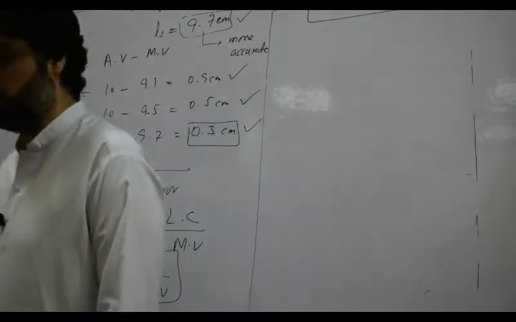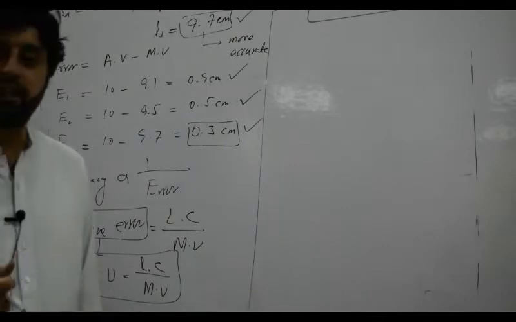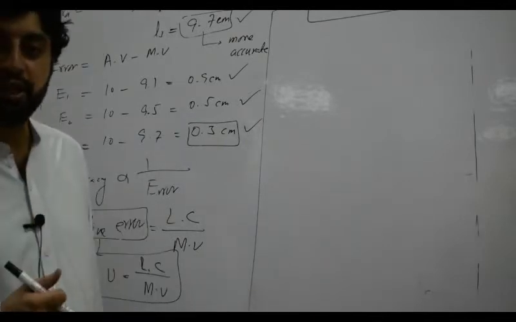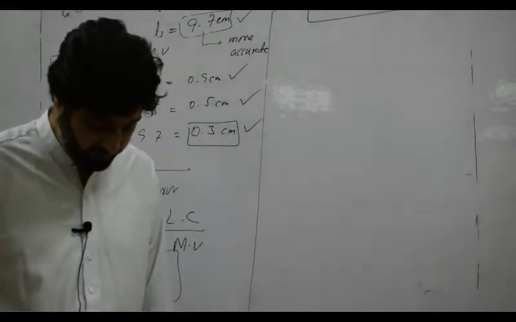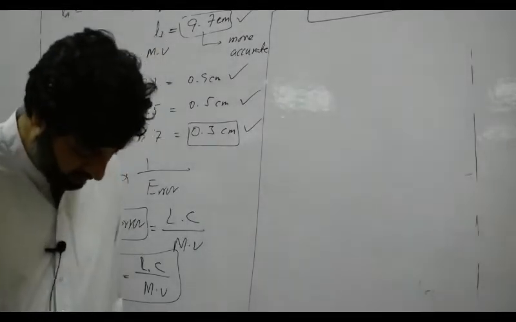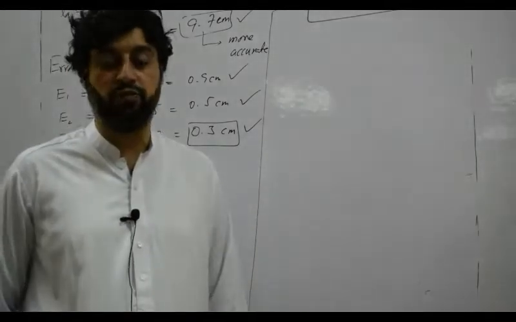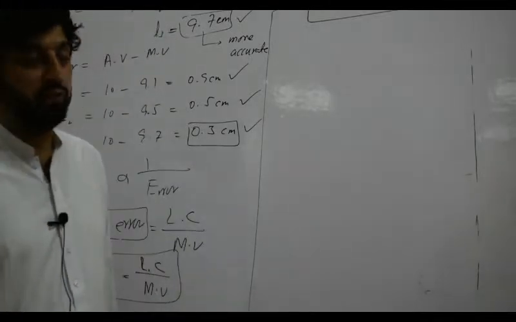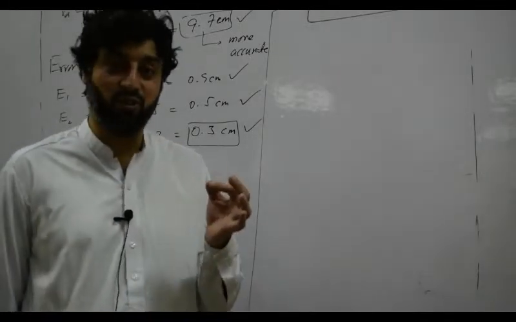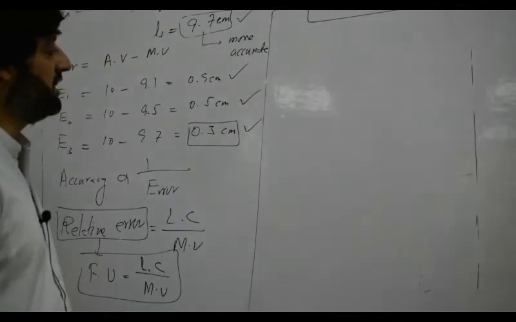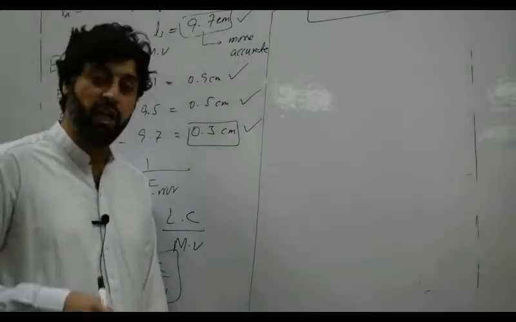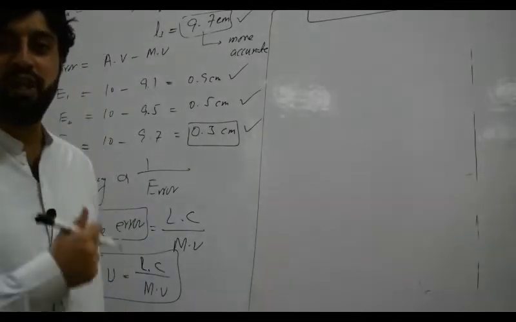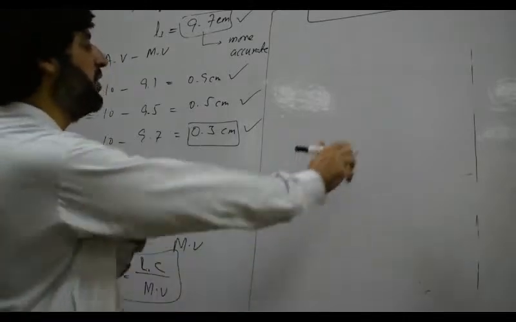Okay, so for accuracy purposes, we have to study the errors. We have to study the magnitude of error. The magnitude of error is very important to physics, because physics is the study of accurate measurements. For accuracy purposes, we have to study the errors, we have to minimize the errors, we have to vanish the errors. Okay. For example,